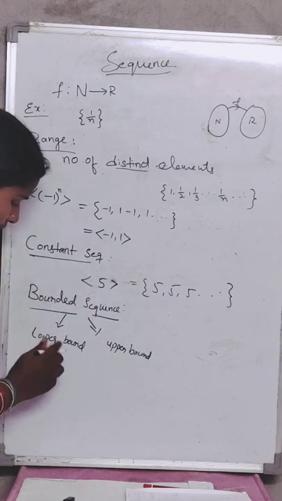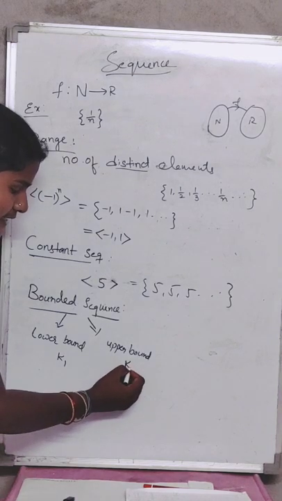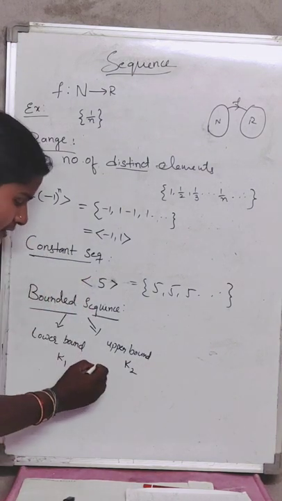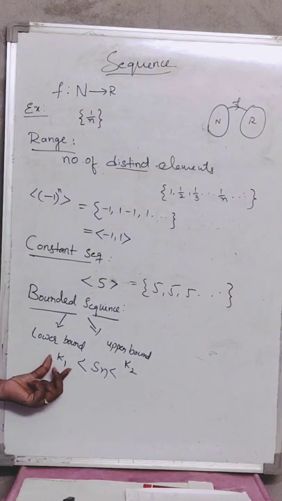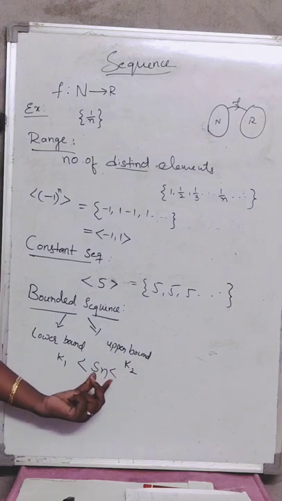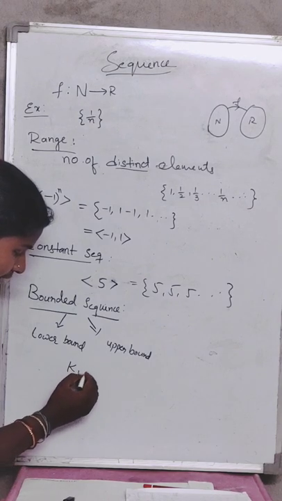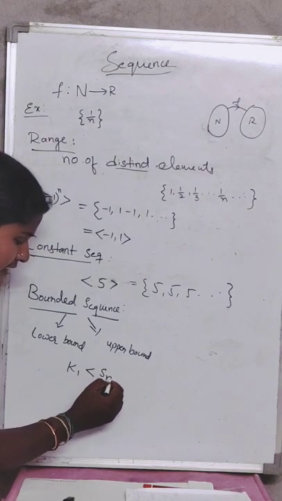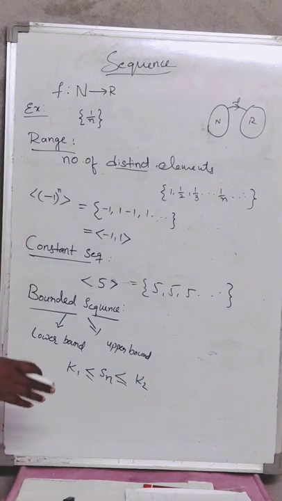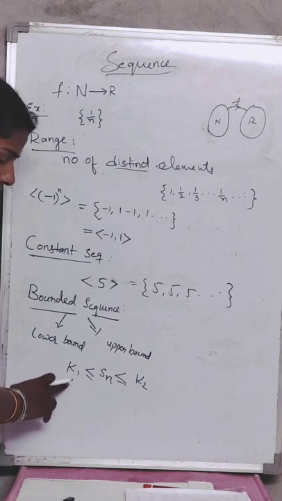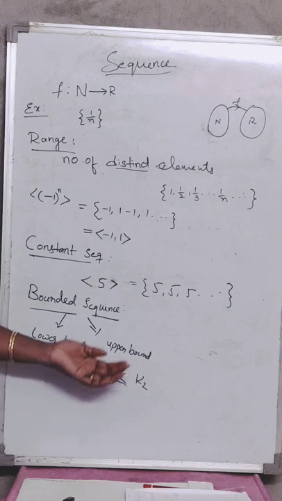The condition is this: suppose some K1 exists and some K2 exists, and our sequence Sn lies in the middle. The lower bound K1 should be less and the upper bound K2 should be more. So you can write that the lower bound K1 is less than or equal to Sn, which is less than or equal to K2. Sometimes equality is also possible. So when Sn lies between one lower bound and one upper bound, the sequence Sn is called bounded.